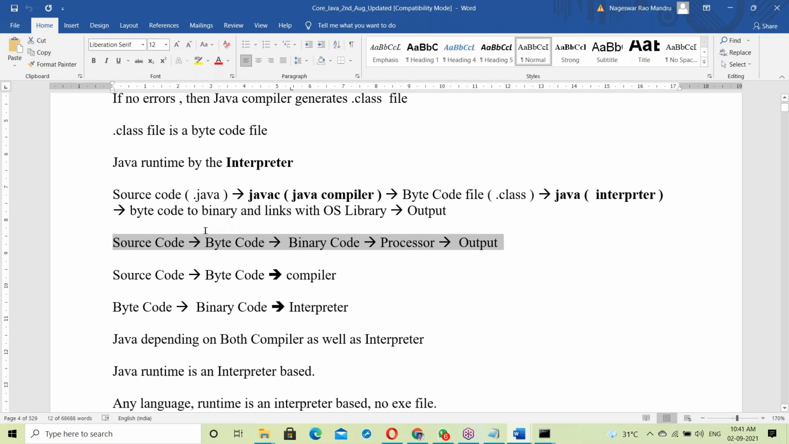So in Java, bytecode was introduced. Why was bytecode introduced here? To make Java platform independent. The purpose of bytecode is to make Java a platform independent language.